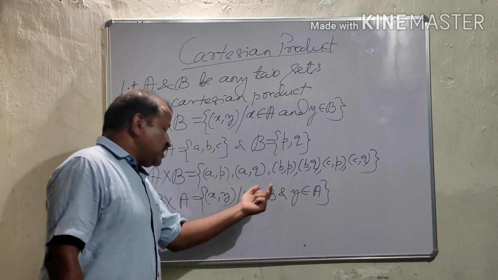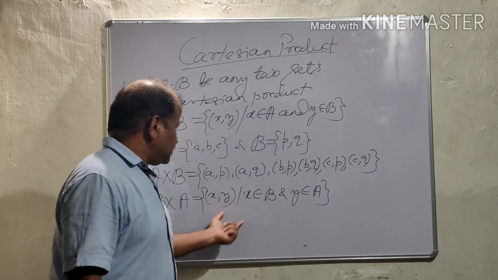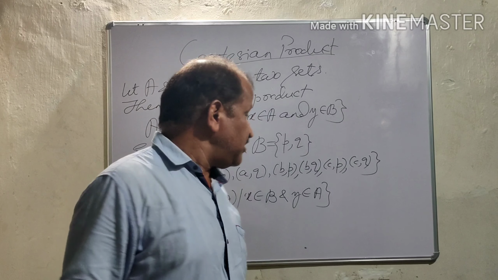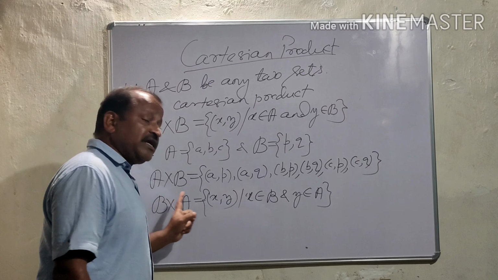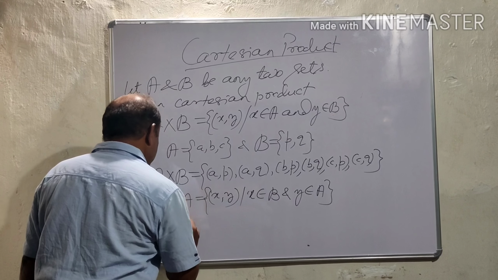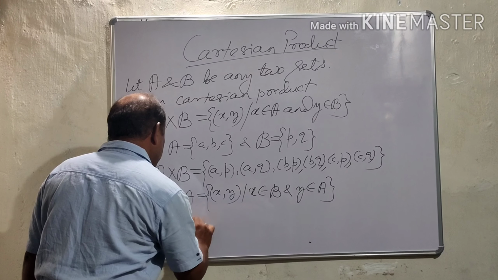Some people say (y, x), not necessary. (x, y) such that x is an element of B, y is an element of A, because it is B Cartesian product A. In the above example, B Cartesian product A will be what?